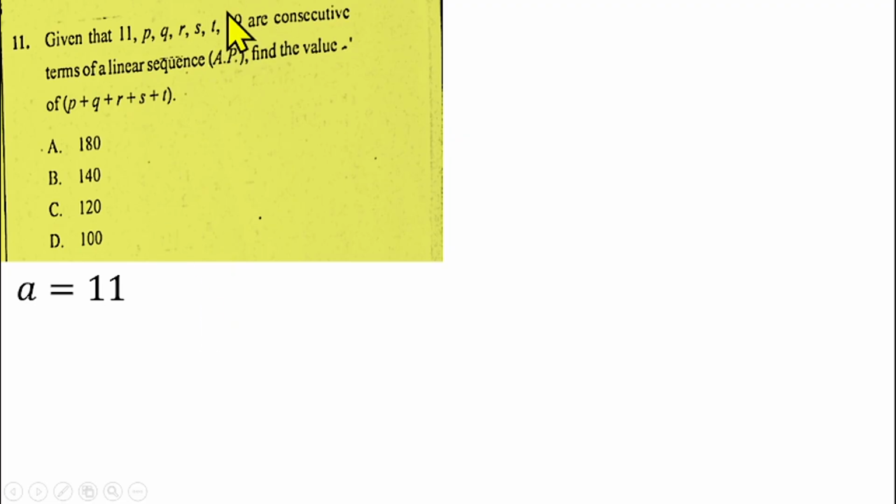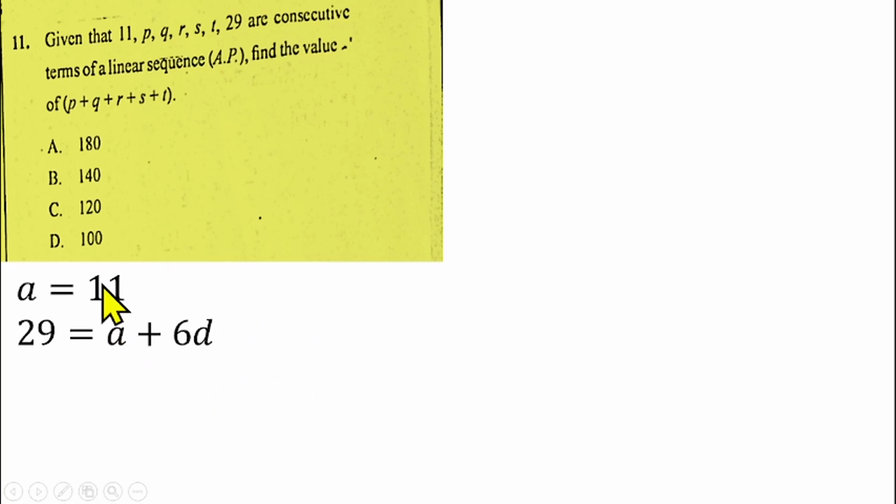So the first term is 11 and the seventh term is 29. And what is the seventh term of an AP? The seventh term of an AP is A plus 6D. So this 29 should be equal to A plus 6D, which is representing the seventh term.